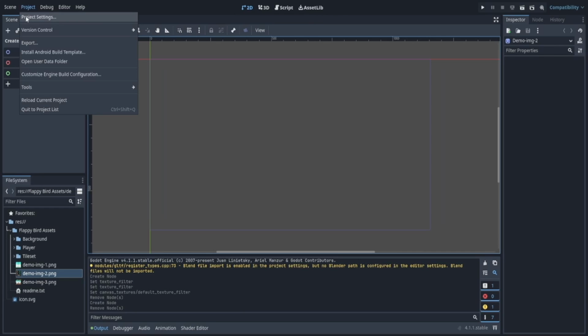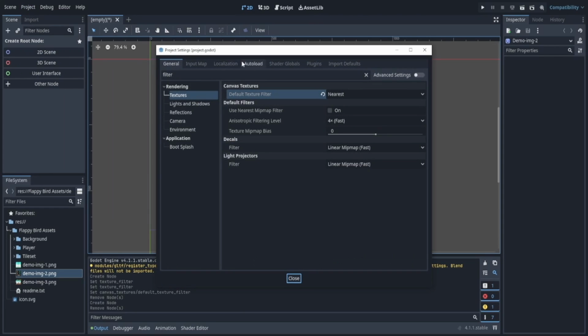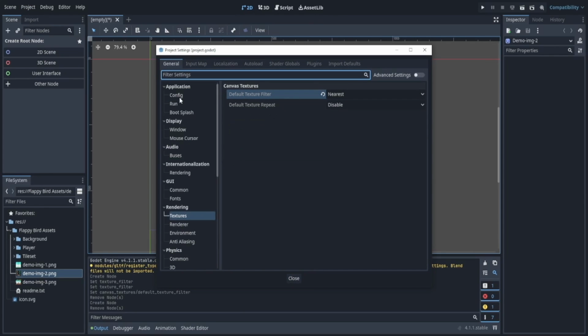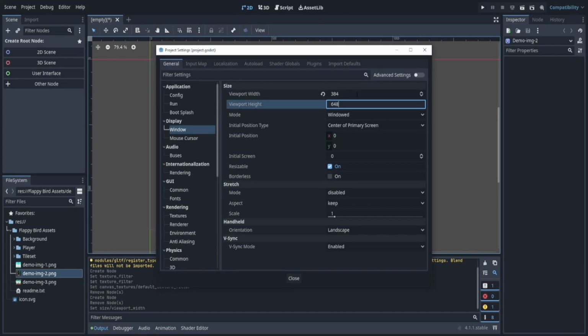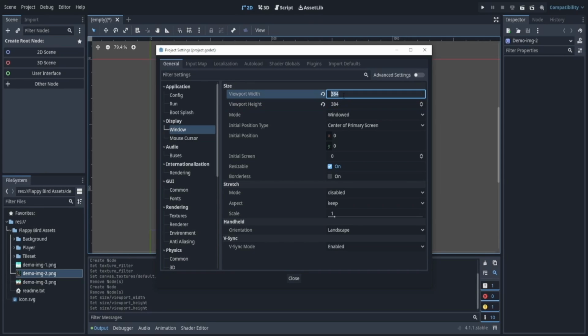Now let's go back into our project settings and we're going to actually change the window. So let's clear the search. We'll go to window display on the left, and we're going to actually switch this to divided by 3 and then divide this by 3. And then we're actually going to switch these. So this is going to be 384 and this is going to be 216.